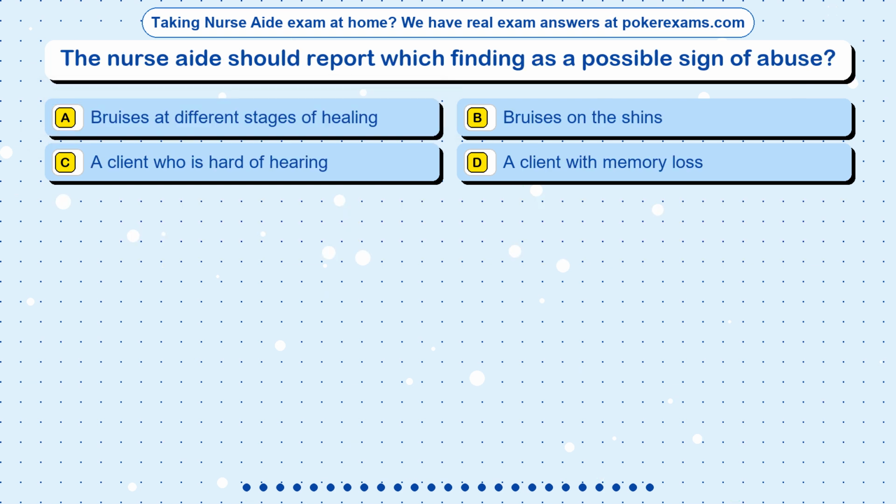Question 11. The nurse aide should report which finding as a possible sign of abuse. Option A. Bruises at different stages of healing. Option B. Bruises on the shins. Option C. A client who is hard of hearing. Option D. A client with memory loss.